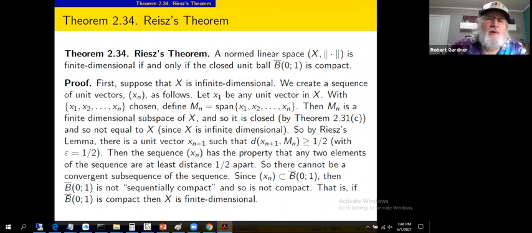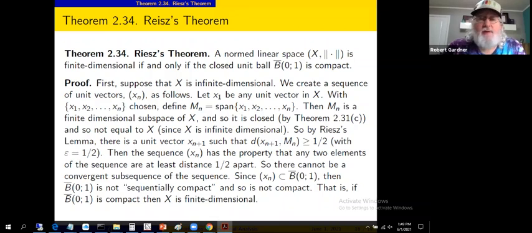So we're going to take epsilon equal to a half. So we just fix epsilon at that. Riesz's lemma allowed us to use any value of epsilon. We're going to use epsilon equals a half. And we know there's a unit vector x sub n plus 1 such that the distance from x sub n plus 1 to M sub n is greater than or equal to 1 minus a half, 1 minus epsilon. So greater than or equal to, say, a half.